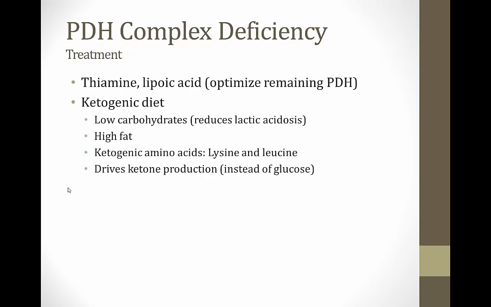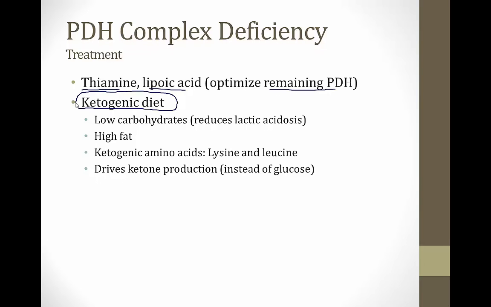The treatment of babies with mitochondrial disorders is very complex, but for step one, they like you to know some of the underlying biochemistry. So if a baby has a PDH complex deficiency, one of the first things you want to do is supplement their diet with thiamine and lipoic acid to try and optimize any functional PDH complexes that the baby has. In addition, you want to feed them what's called a ketogenic diet.